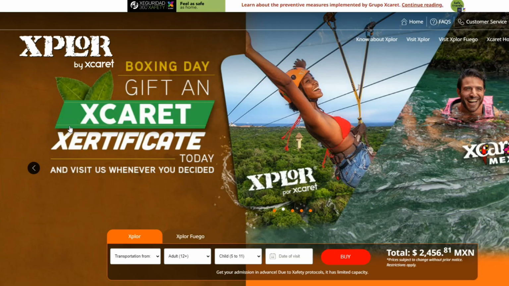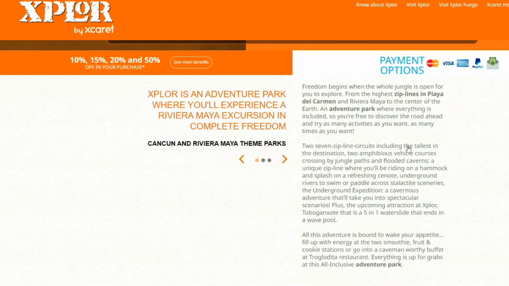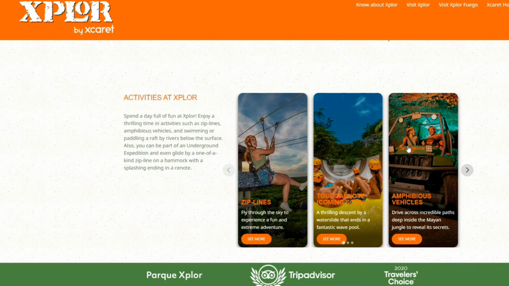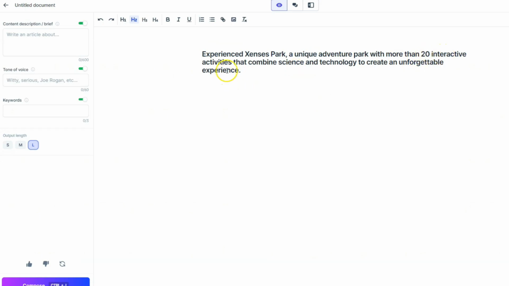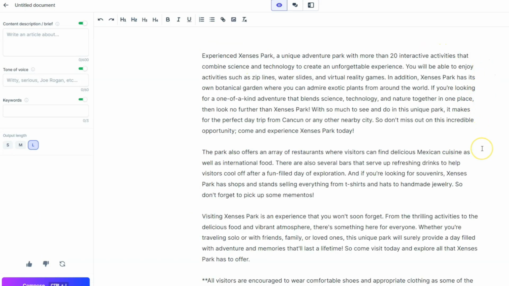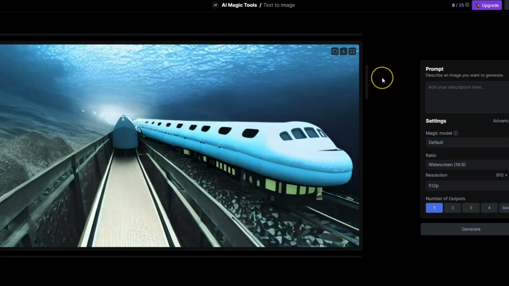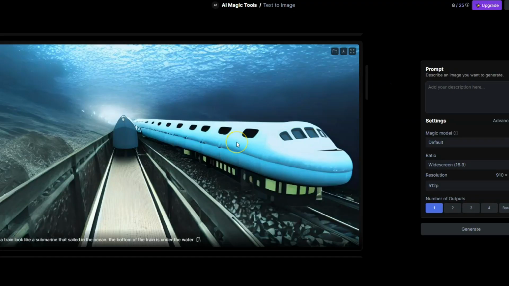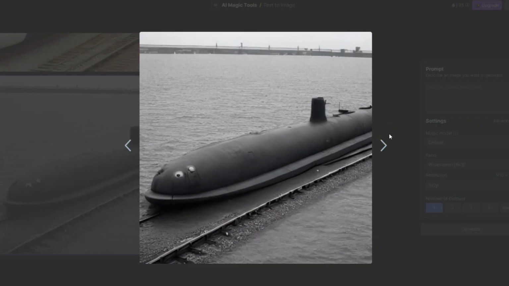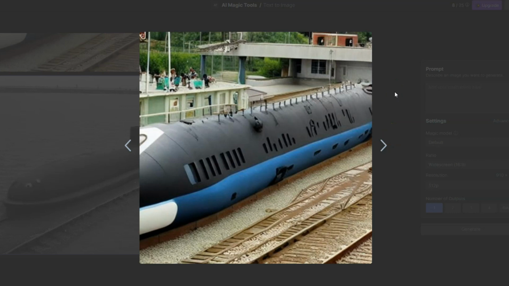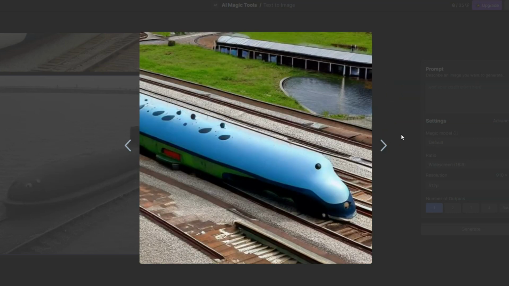The last example that I want to show you, I took a famous park in Mexico and tried to write an article about all the attractions. I will add a command, write about activities at the park. You see that it finds 20 interactive activities. If we read the whole article, we can see that the content AI tool added attractions and activities that we don't have in the park. I think now you understand why I use this unrealistic image of a submarine train under the ocean. This is another option of a train in the ocean. Maybe it will look something like that, or even like that.